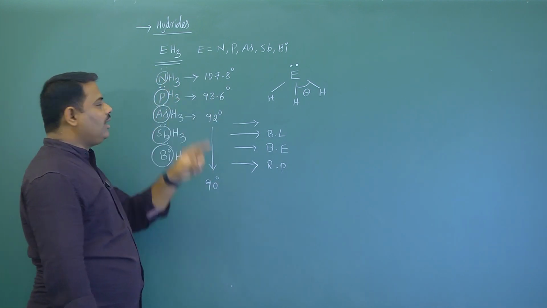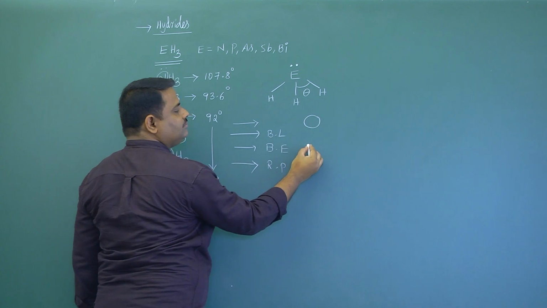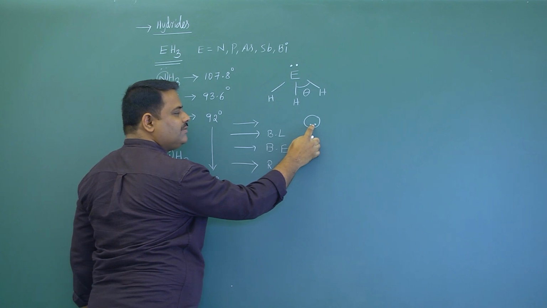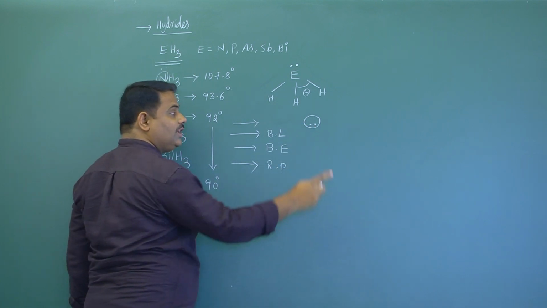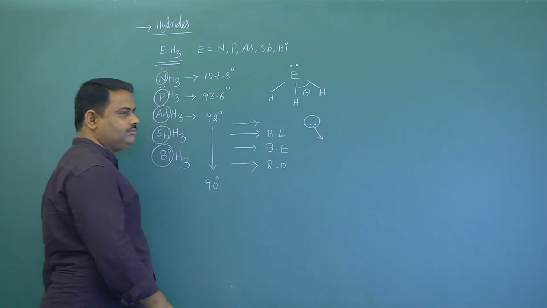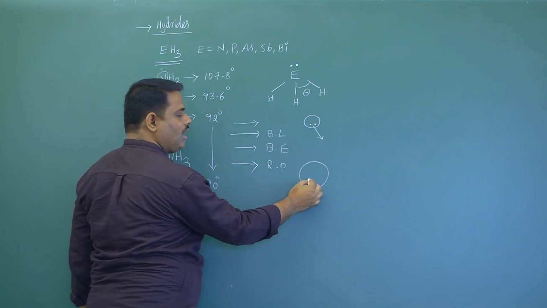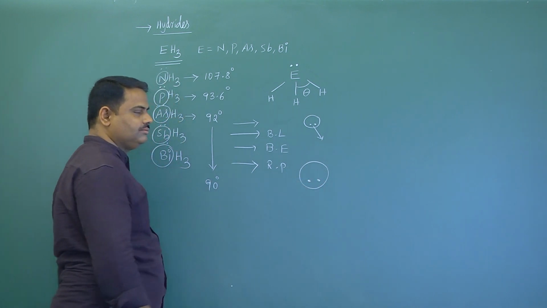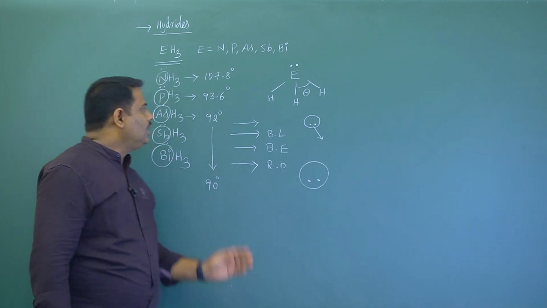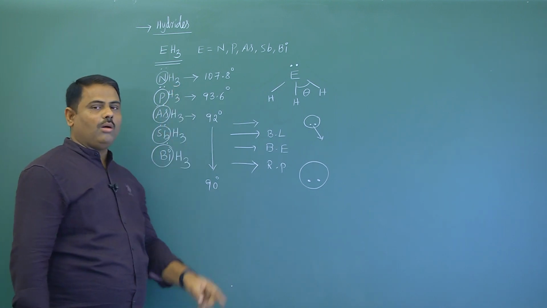That is ammonia, because the atomic size of nitrogen is small, the place occupied by the lone pair is very small and electron density is more, so it can easily donate the lone pair. Whereas in bismuth, the atomic size is large, the place occupied by the lone pair is more, so electron density is less. Among all these hydrides, ammonia can donate a lone pair easily.